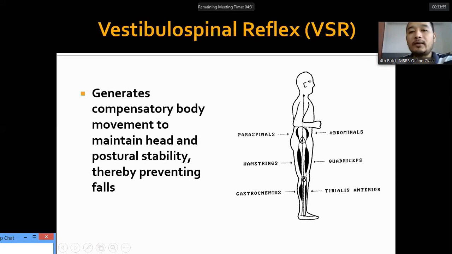Now the vestibulospinal reflex generates compensatory body movement to maintain head and postural stability, thereby preventing falls. These are the antagonistic muscles: abdominis, paraspinalis, hamstring, quadriceps, gastrocnemius, and tibialis anterior. If you push a person, the person will resist the fall by contraction of the abdominal and quadriceps muscles. Similarly, the opposite happens when you push this person backwards. So preventing a fall by contraction of these anti-gravity muscles is performed through the vestibulospinal reflex.